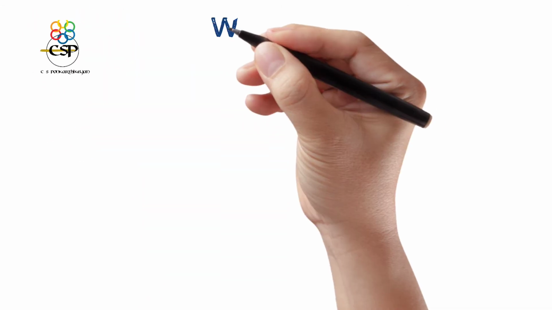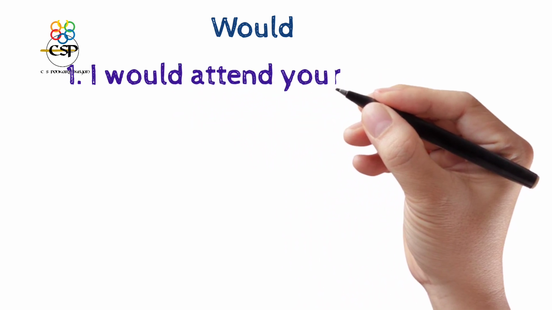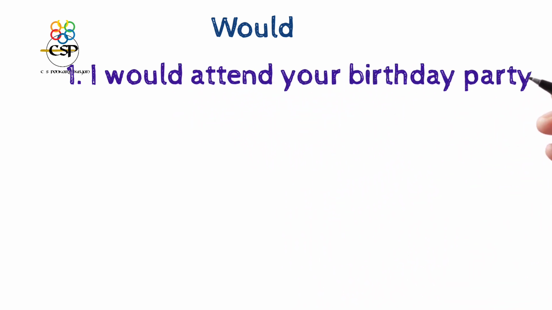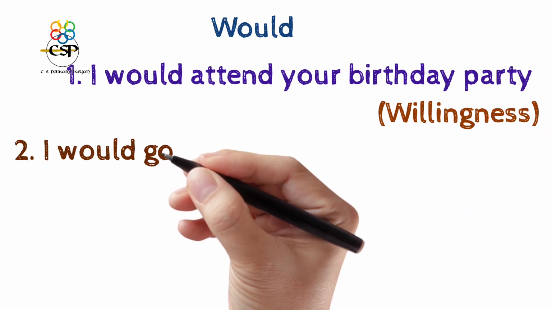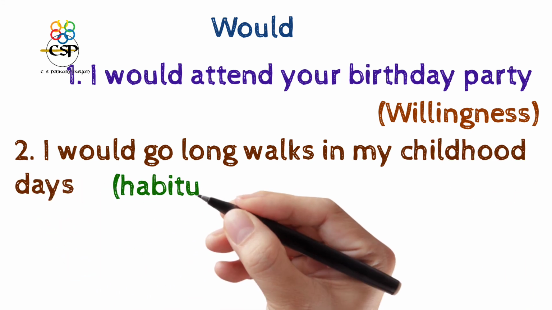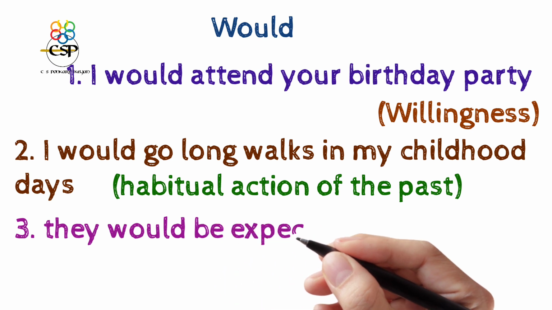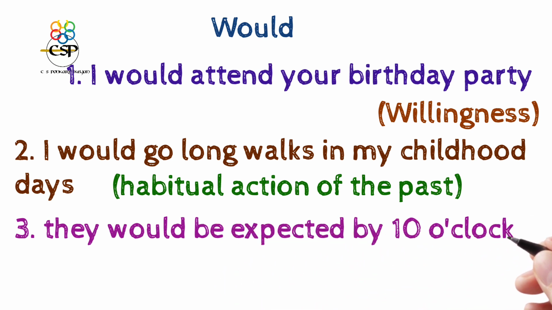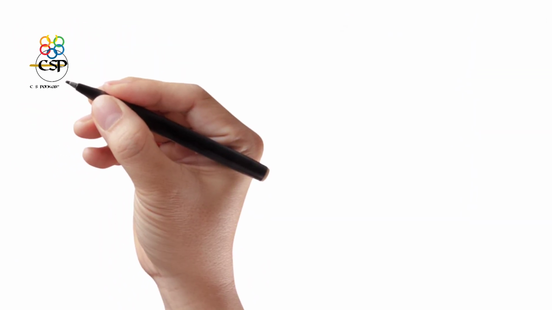The next word is would. I would attend your birthday party. It is about will, and the past tense is would. I will attend your birthday party. It is about willingness. I would go on long walks in my childhood days. Normally would is used for childhood or habitual actions of the past. They would be expected by 10 o'clock. That is for probability.